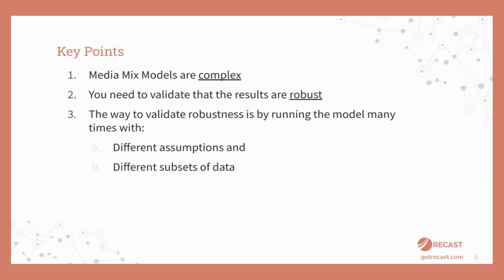Tom, anything to add to any of that? Yeah, one other way to think of it: there's robustness with a set of assumptions, which is what robust means in classic statistical parlance. And then there's also robustness from the perspective of changing the data, which is the classic bias-variance trade-off. Media mix models have tons of parameters. The Recast model has tens of thousands of parameters. It doesn't have tens of thousands of effective parameters, but it has tens of thousands of raw parameters.